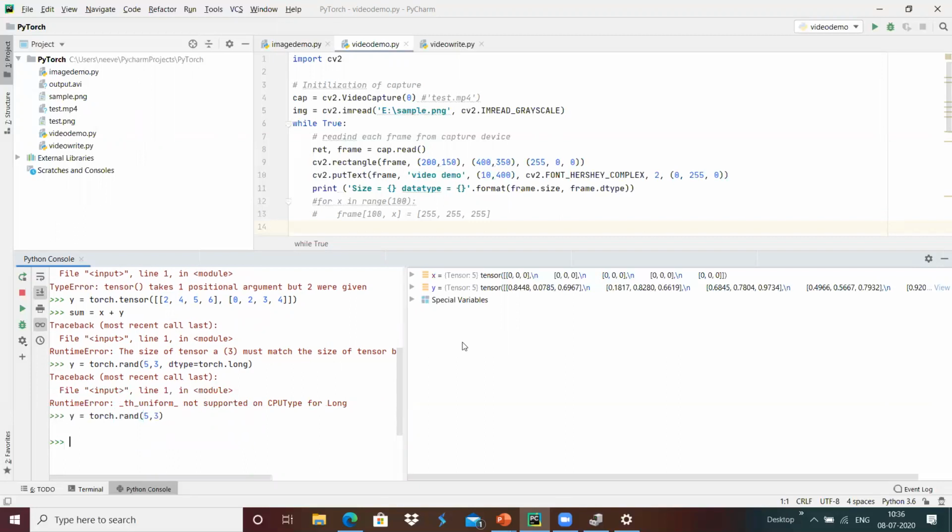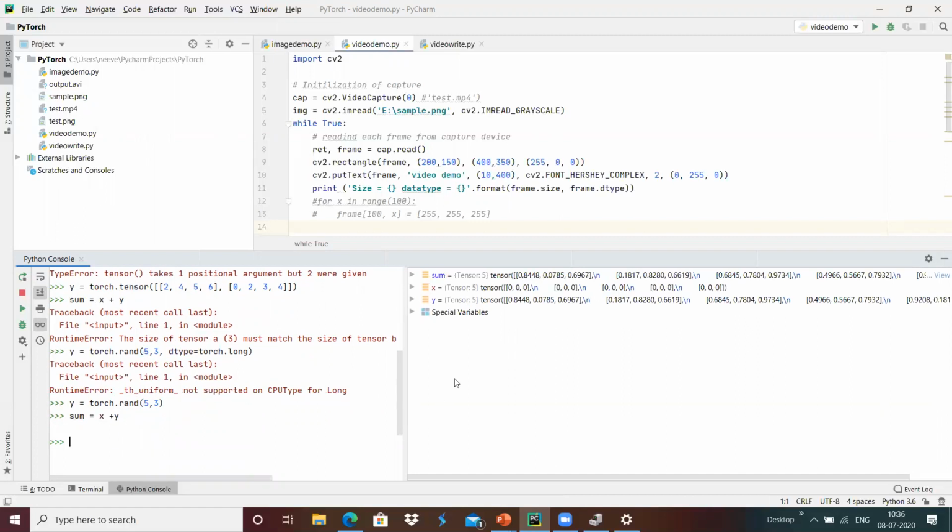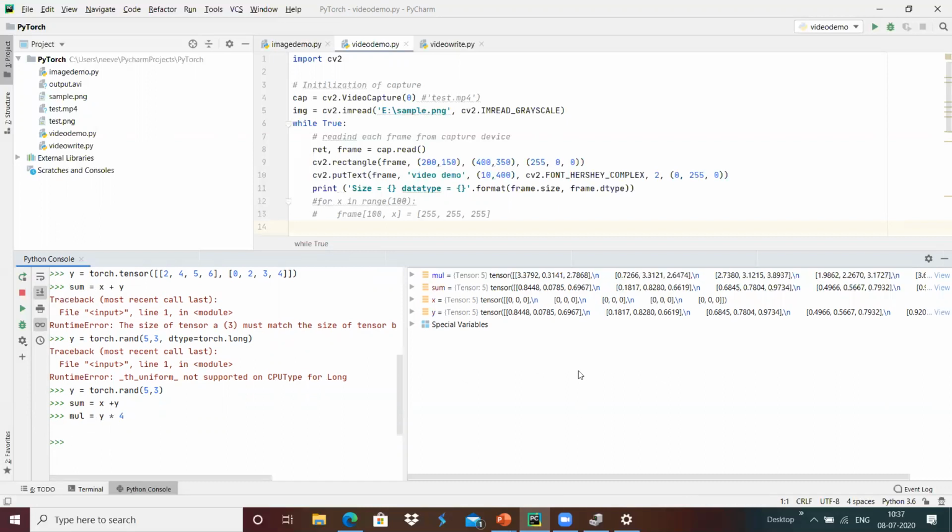It has been created with the two tensors which are equal in size. Maybe I'm going to add sum equals x plus y, which provides the sum. Each and every element has been added, and we got the output. Similarly, we can do multiplication, y equals y multiplied by 4, so each element has been multiplied by 4.